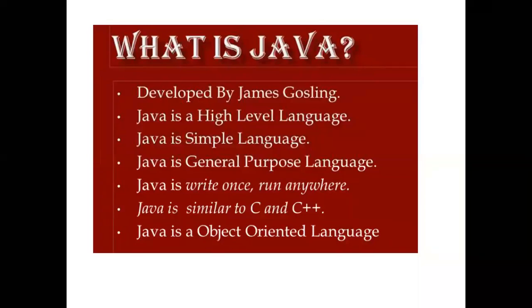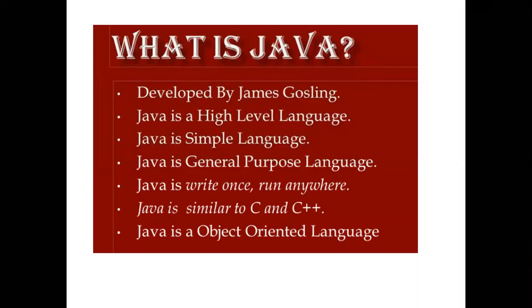Whenever we write any program, that program is called the source program, and we always use a high level language to write the source program, because it is easy for the user or the programmer. The programmer can easily write programs using a high level language. So Java is a simple language. These are a few characteristics of the Java language.